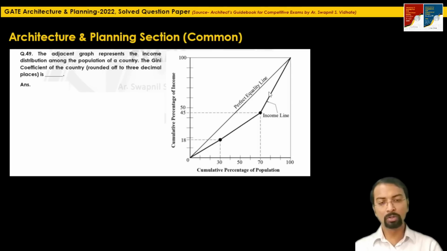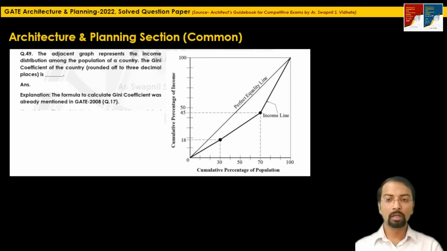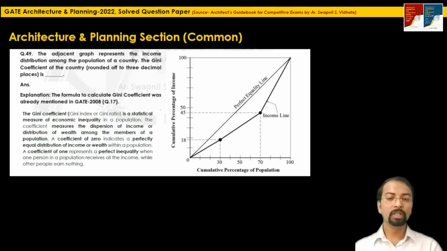The question based on this Lorentz curve has been asked earlier, where the formula for Gini coefficient was already mentioned in GATE 2008 question 17. So what is Gini coefficient? It is a statistical measure of economic inequality in a population. The coefficient measures the dispersion of income or distribution of wealth among the members of a population. A coefficient of 0 indicates a perfectly equal distribution of income or wealth within the population, whereas the coefficient of 1 represents perfect inequality, when one person in a population receives all the income while other people earn nothing.